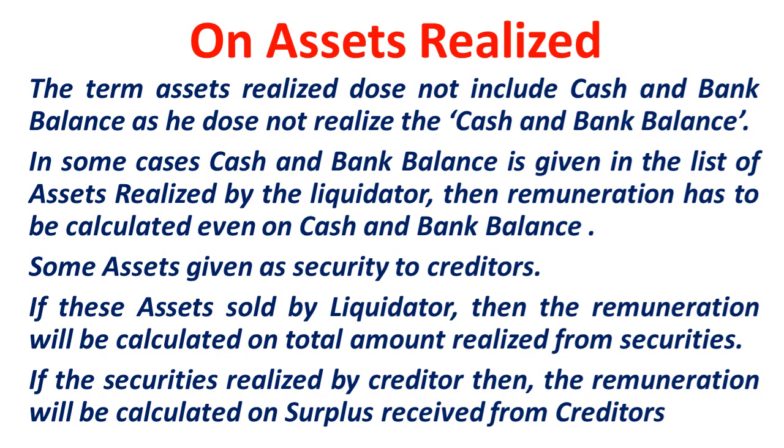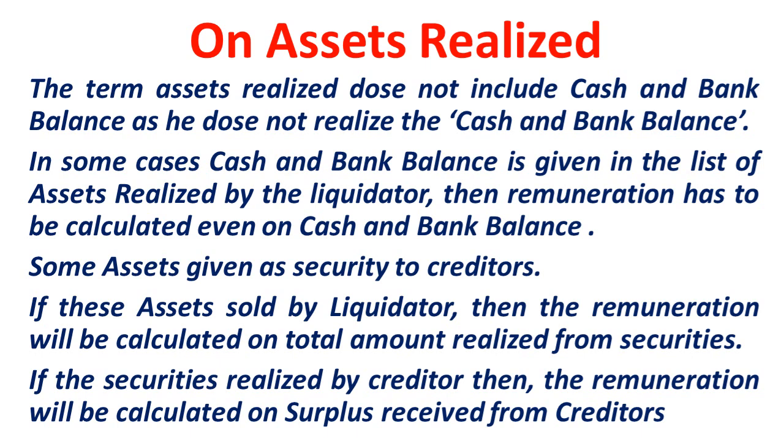How to calculate the percentage: the given percentage will be used. Suppose assets realized is 5 lakhs and the percentage is 3%, 5 lakhs into 3%, we can calculate directly. But bear in mind two things. One is, if cash and bank balance is not an item of realization, so if it is not specifically given in the list of assets realized, then we need not calculate on cash and bank balance.